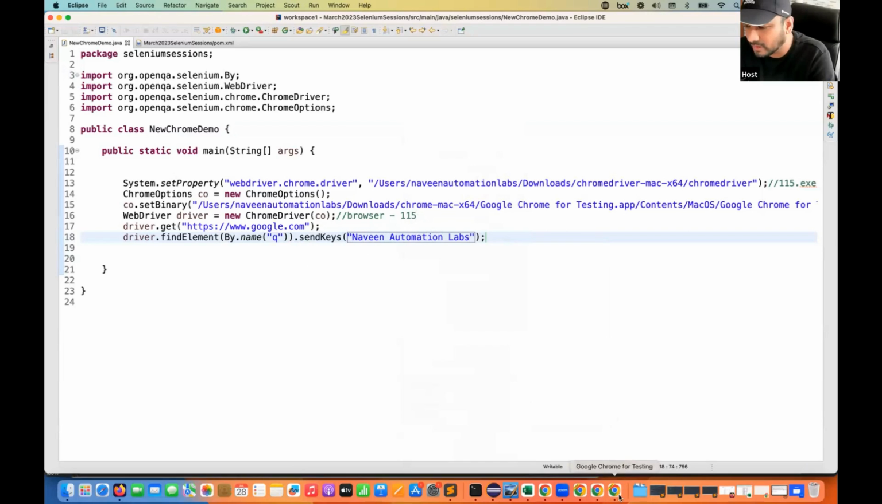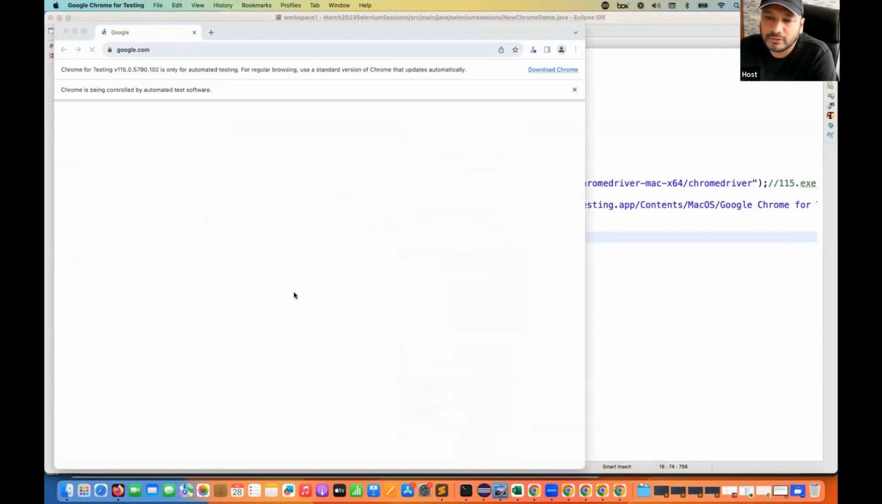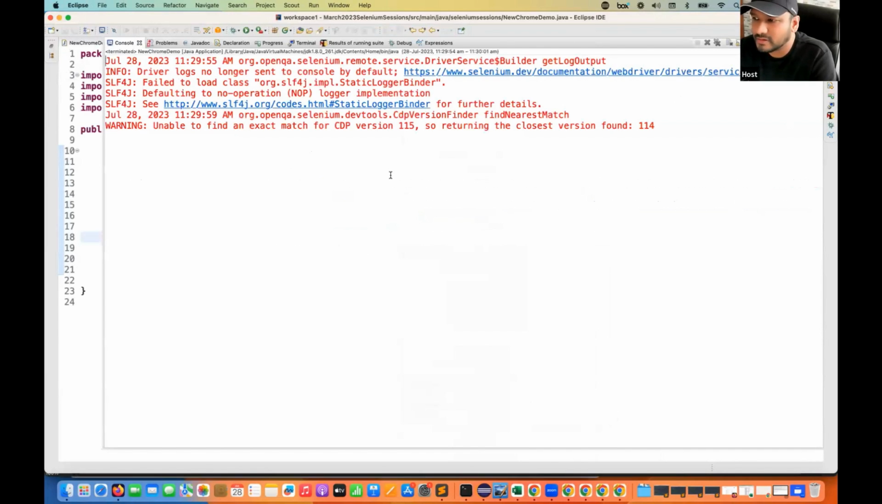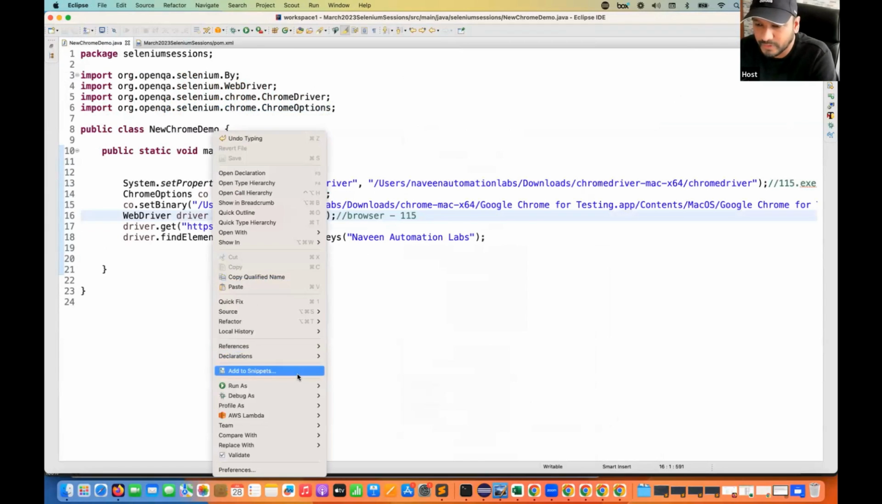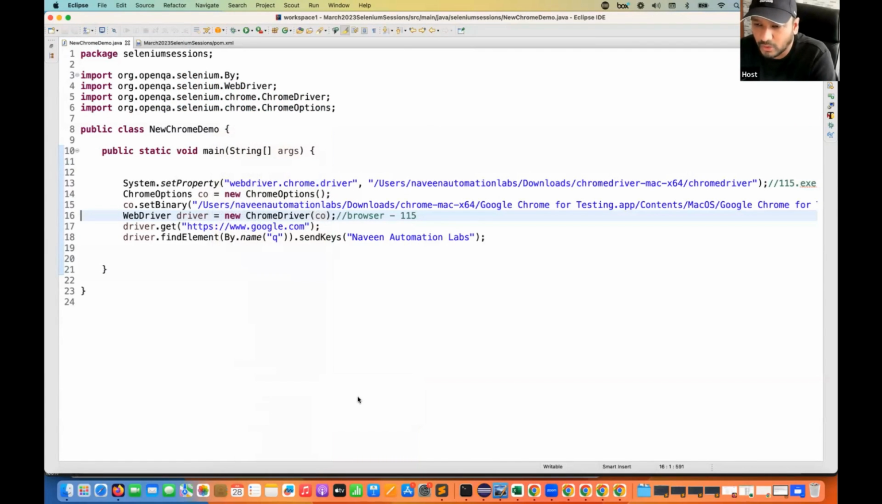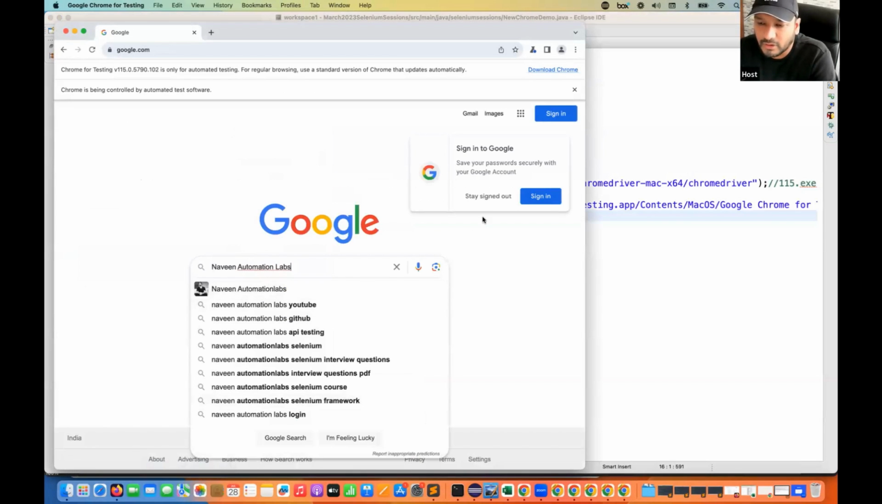Once again, see the new browser. Can you see the logo here? This is my automated testing browser, and see it's opening google.com here. And then once the page is loaded completely, after that, see, this is still in the, okay, I think it got executed. Nice. So let me just quickly run it again because it could not load google.com properly. So let's run it again. Okay, now it's coming, and then see Naveen AutomationLabs got entered.